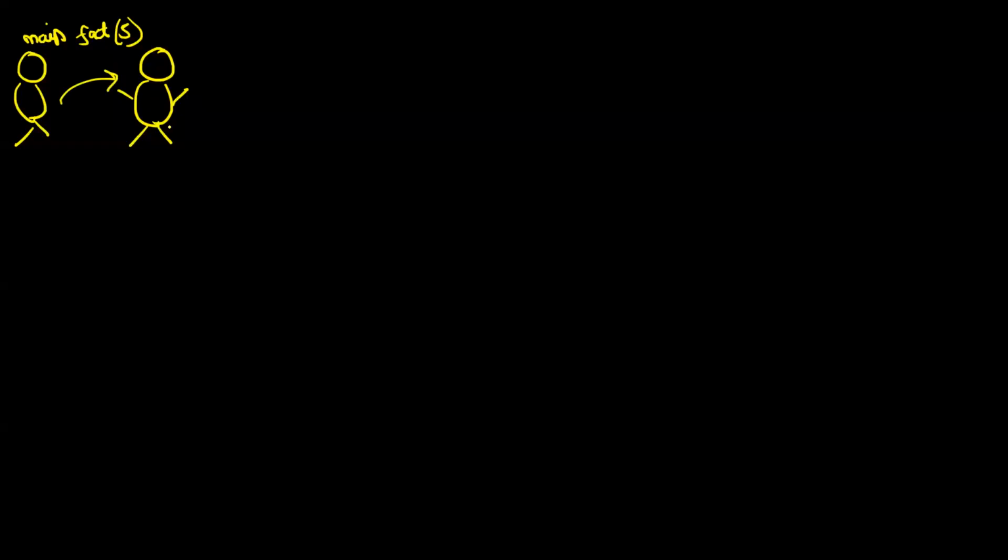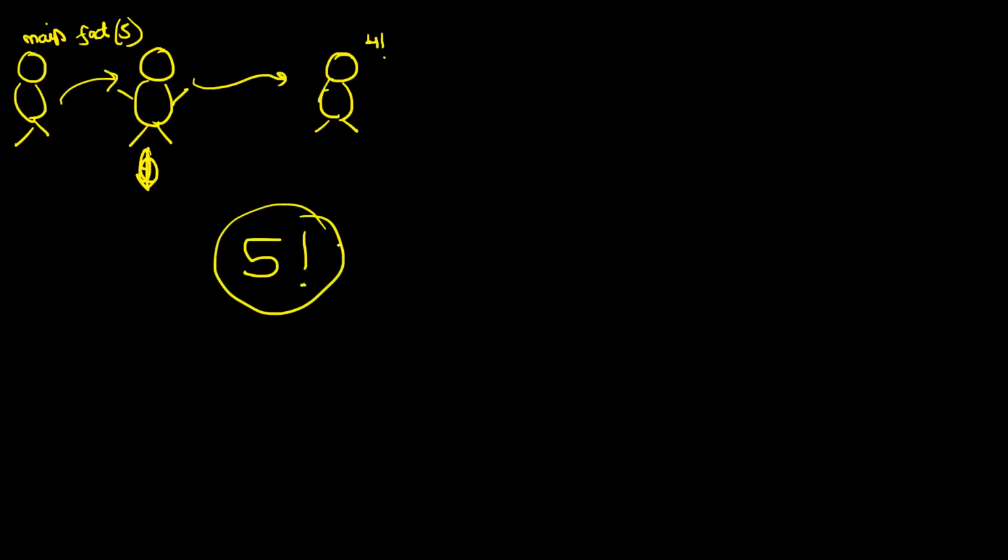Now, what does this person say? 5 factorial is a very complex task. But do you know what? I will ask somebody, can you give me the factorial of 4? He will call another person and say, can you please tell what is 4 factorial? I call this person and say, hey, can you tell me what is 4 factorial? Now, what is this person telling me? This person is telling me, hey Adarsh, I have broken your problem into a simpler problem. You wanted me to find 5 factorial. That is a bigger problem. I break it down into a simpler problem. Can you find the answer of this simpler problem, 4 factorial?